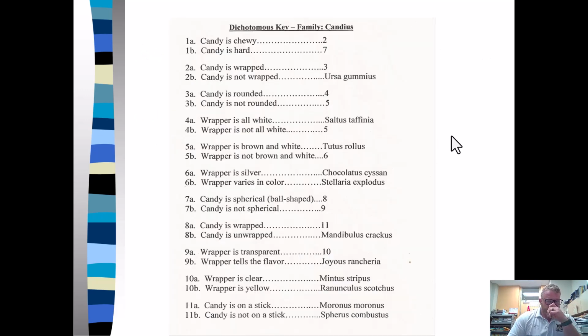So here we go. Example, and we'll be doing this in a lab. You're going to have different types of candy. We're making these up as we go along, but this would be like if we were doing saltwater taffy, Saltius taffinia. Okay, so is it chewy or is it hard? It is chewy. All right, so we're going to go to 2. Is the candy wrapped or is it unwrapped? Okay, it is wrapped. Go to 3.